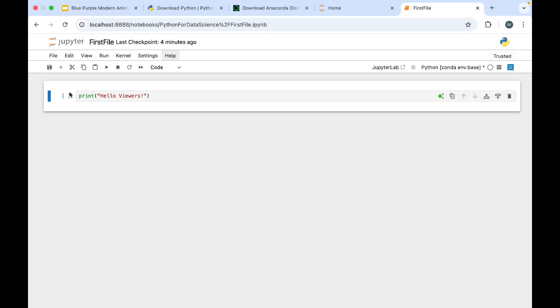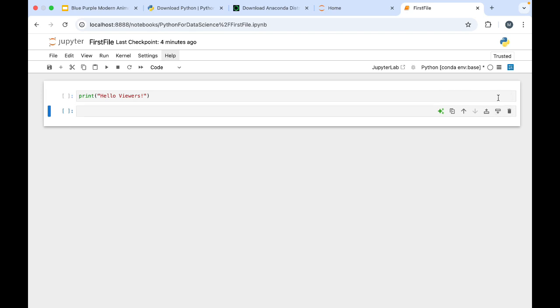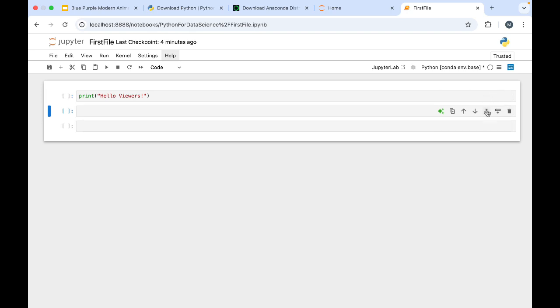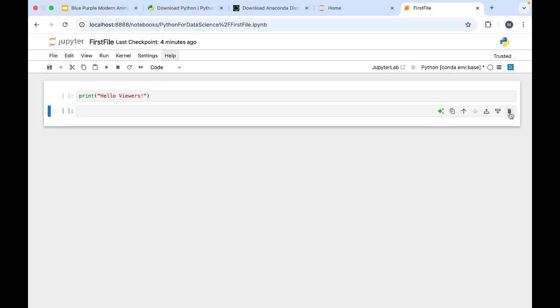Okay, now here also there are some of the things present, like if you want to add a cell below, if you want to add a cell above, this is known as cell, right? So if you want to do those things, if you want to go down, if you want to edit something in the upper cell, then you can go with this. If you want to delete any cell, then you can delete it from here. So those things are also present over here.